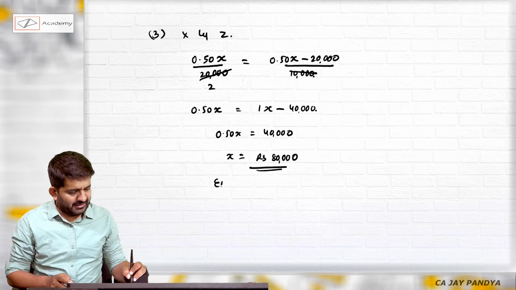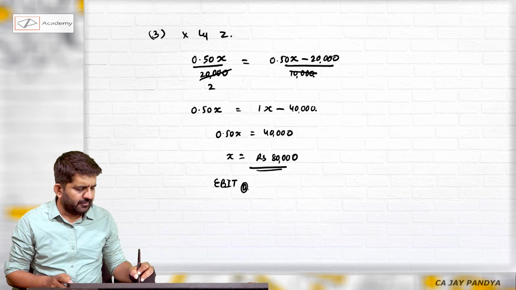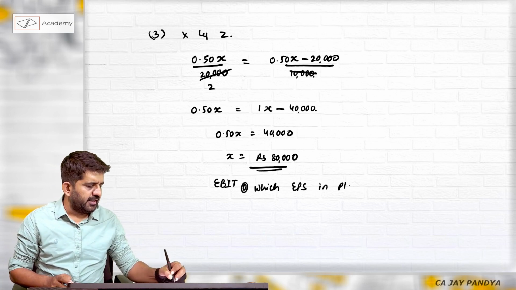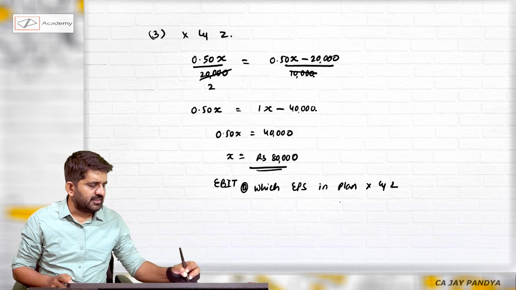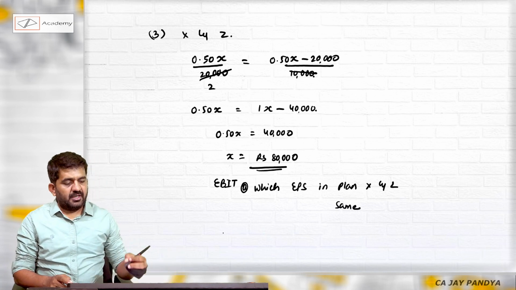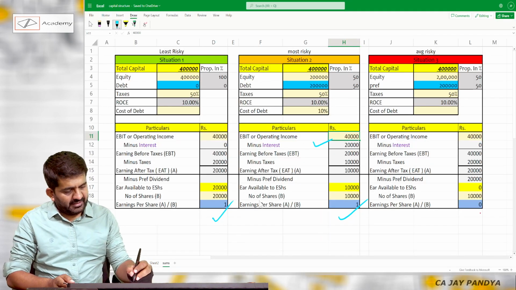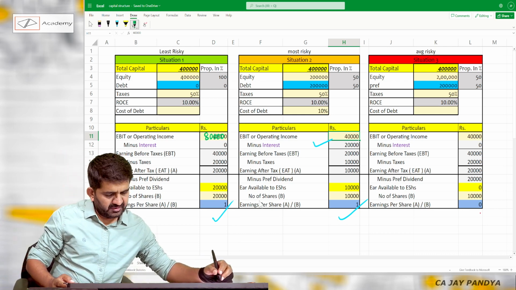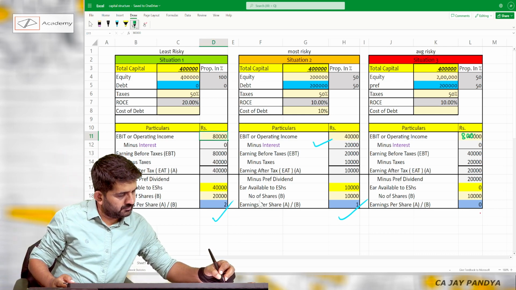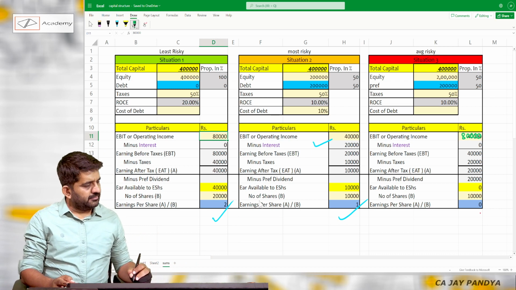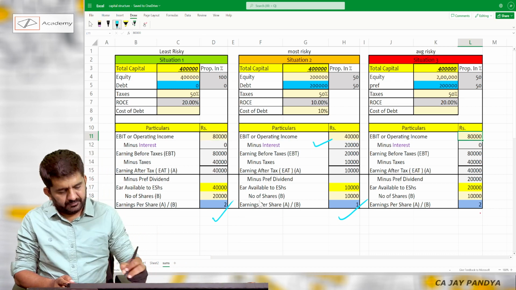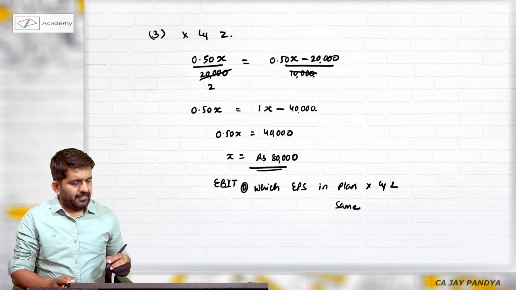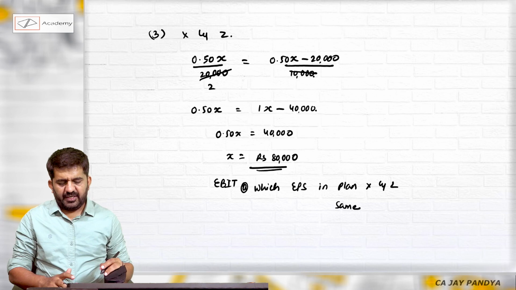What is X? It is EBIT at which EPS in plan X and Z will be same. Let us find out. I am taking EBIT as 80,000 in both the plans, X and Z. See the EPS 2 and 2. So my answer is correct. This is indifference point between X and Z.